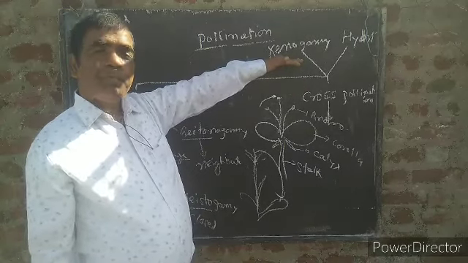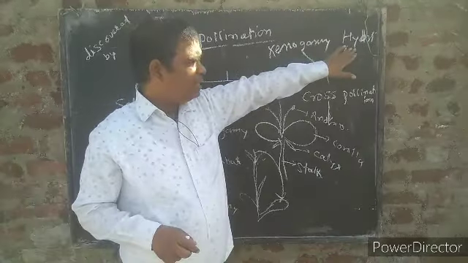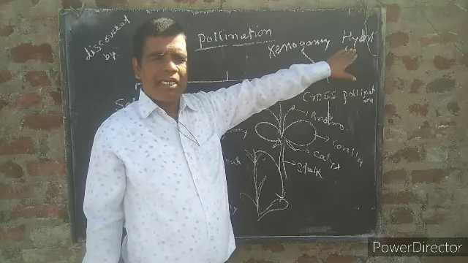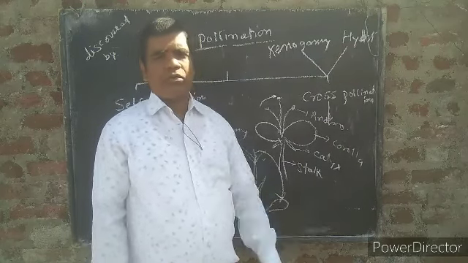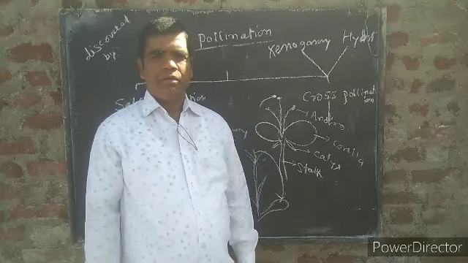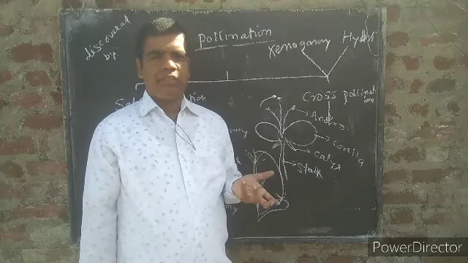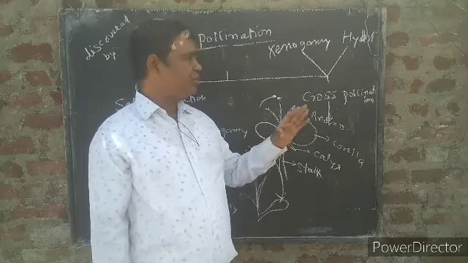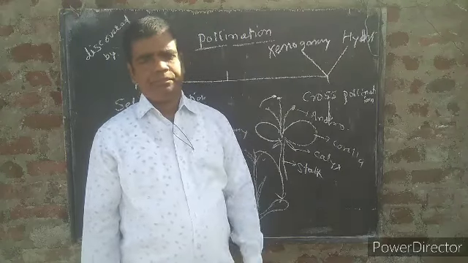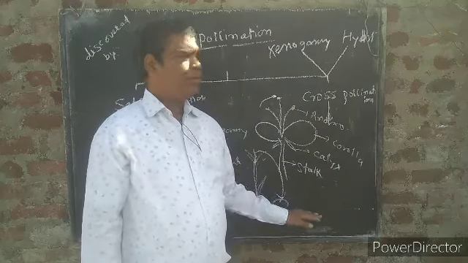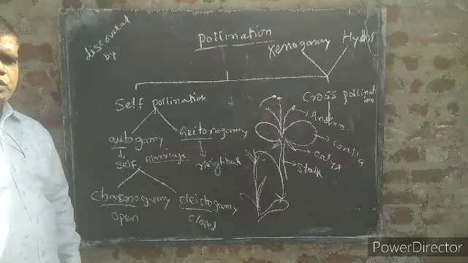For example, papaya. And in hybrid, the plants are different, flowers are different, and species are also different. For example, cotton. This is what we find in the case of pollination.